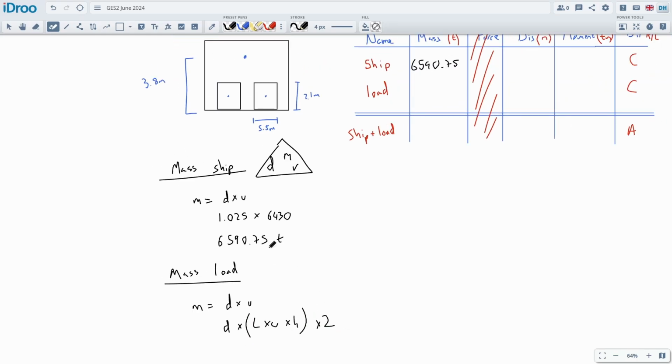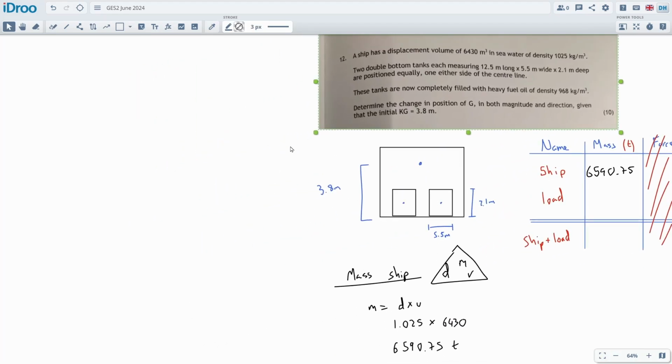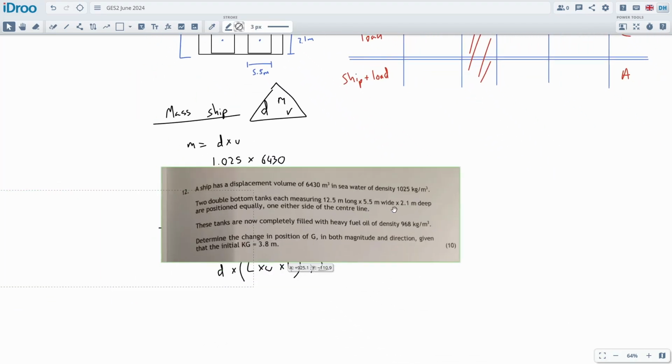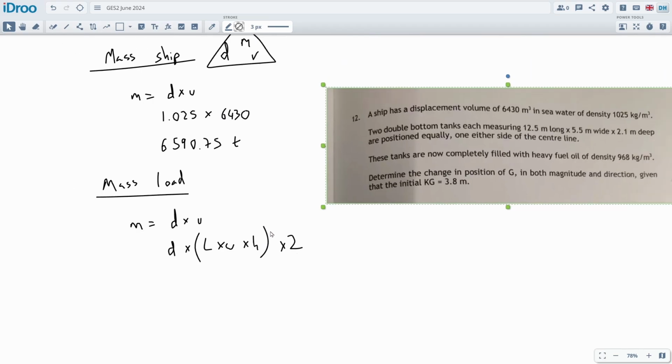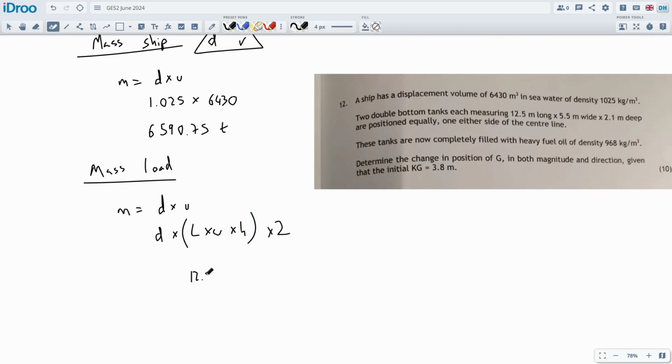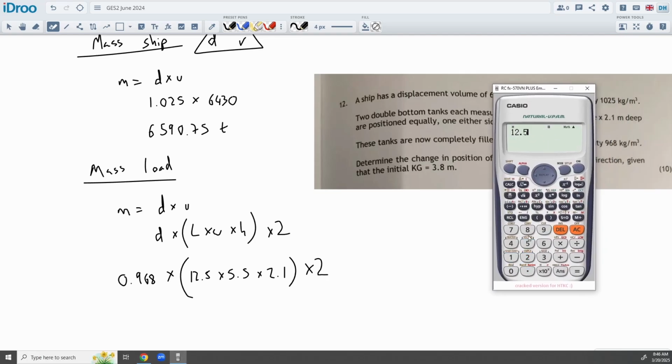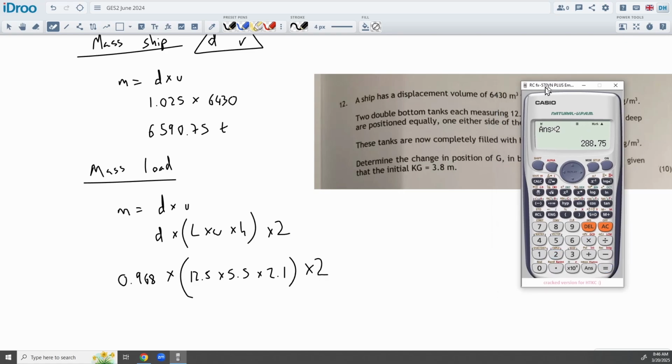We've got to get all the data for the tanks. Let's just grab the question and put it on the side over here so we can see things a little bit better. How big are those tanks? Well, they are 12.5 meters long, they're 5.5 meters wide, 2.1 meters deep, and then there's two of them. And then the density is going to be 0.968 tons per cubic meter. I'm going to calculate the volumes a little bit separately, just because it breaks things down a bit. So 12.5 times by 5.5 times by 2.1, that's the volume of a single tank, times by 2 to get the volume of both tanks, 288.